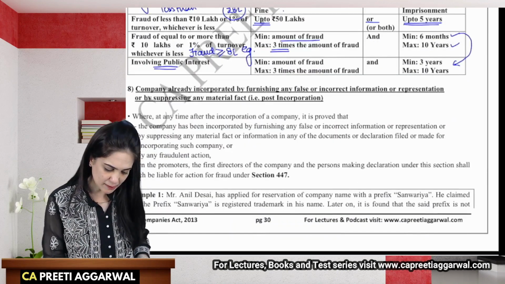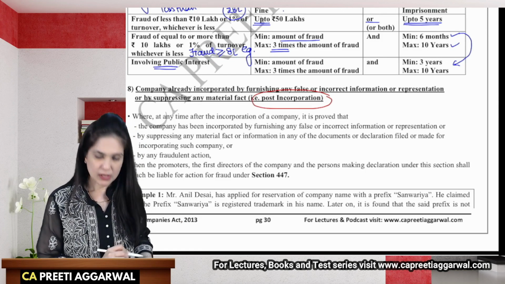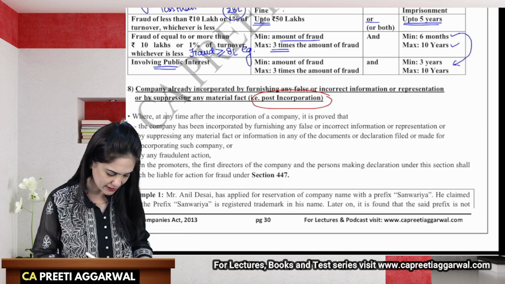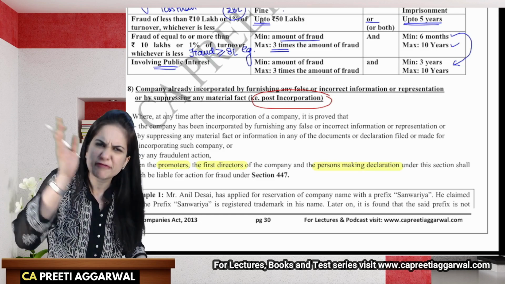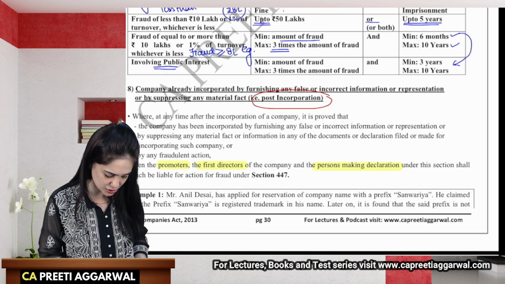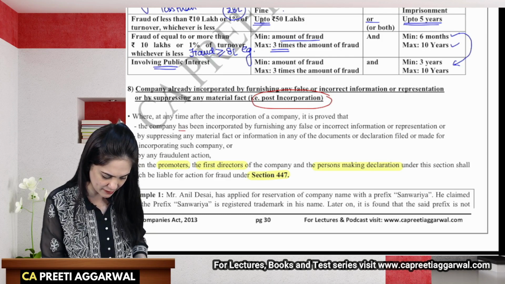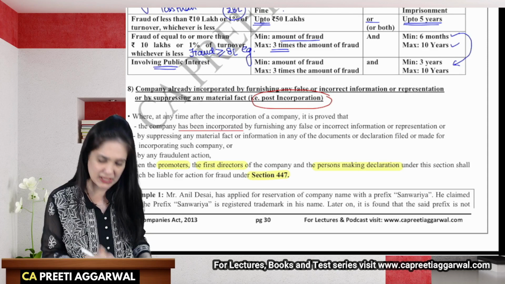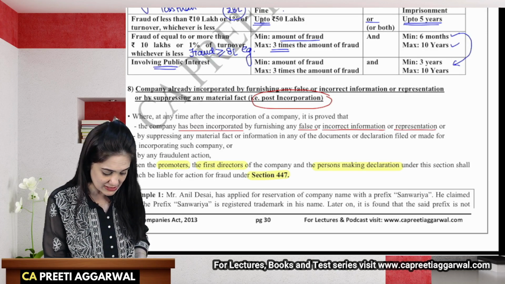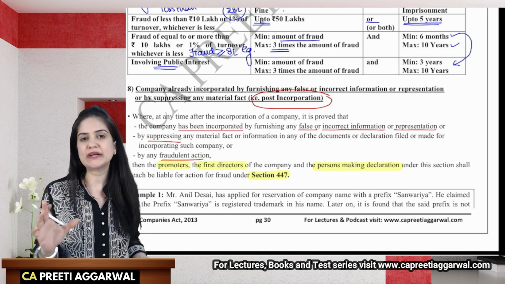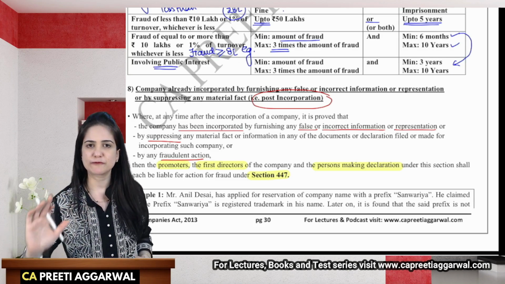What if I find about this later, that is post incorporation? Now in this case, who will be liable? We need to highlight this: the promoters, first directors, persons making the declaration and who are aware that we have given wrong information, we are giving wrong declaration, then that person will be liable for action under section 447. So if the company has been incorporated, now this we find after incorporation, that the company has been incorporated by furnishing false, incorrect information or representation, suppressing the material fact, or any other fraudulent action, then in this case the promoters, first directors and the persons making declaration will be liable for action under section 447.